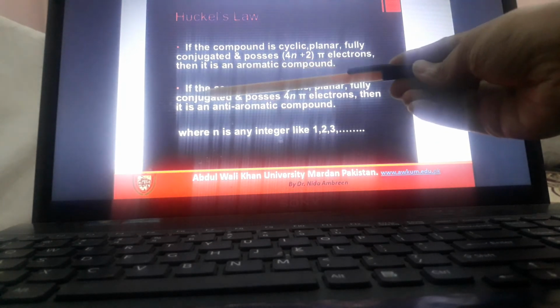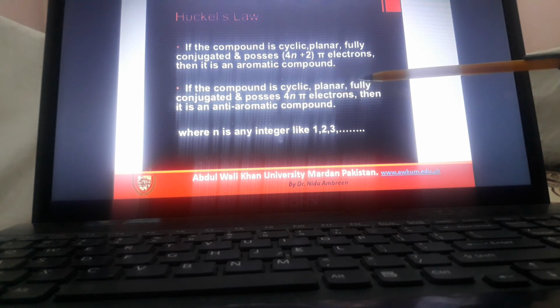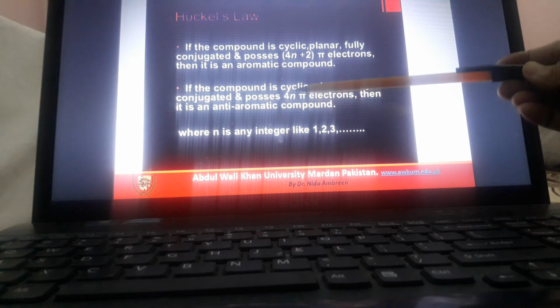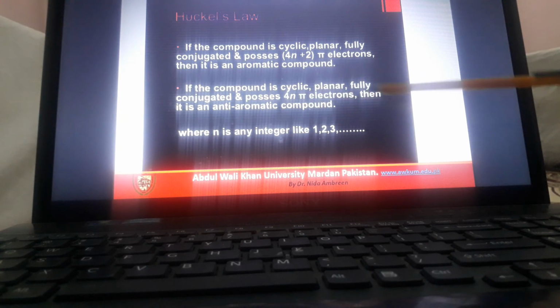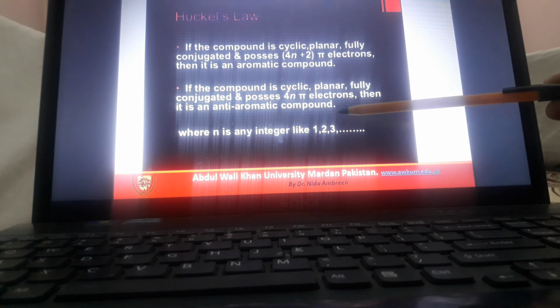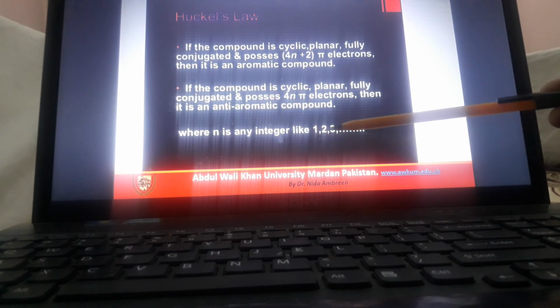But if the compound is cyclic, planar, fully conjugated and possesses 4n pi electrons, then it is an anti-aromatic compound, where n is any integer like 1, 2, 3. Here are examples for aromatic and anti-aromatic.